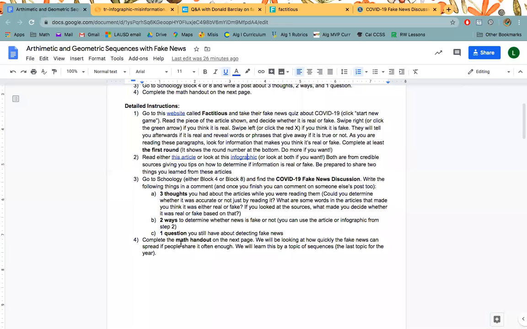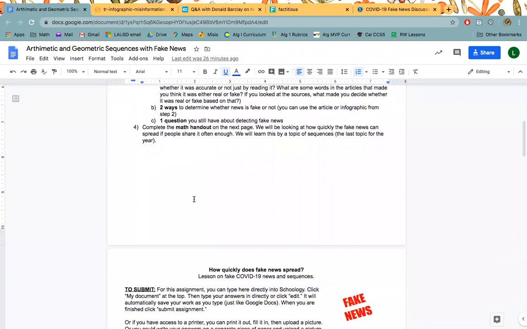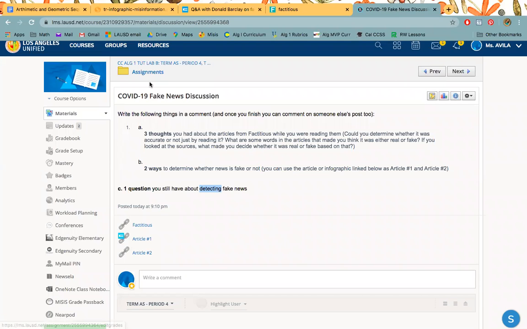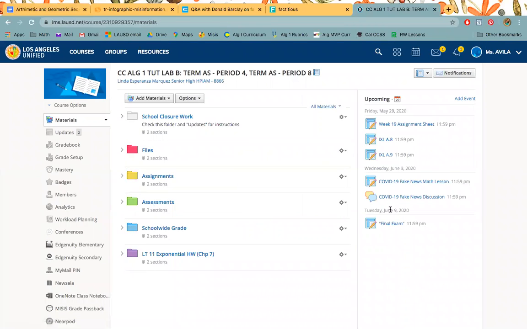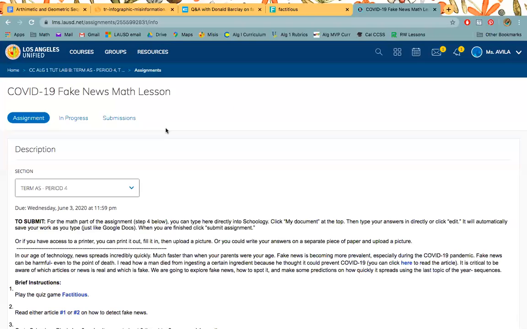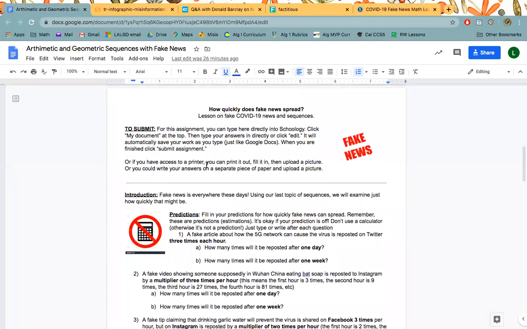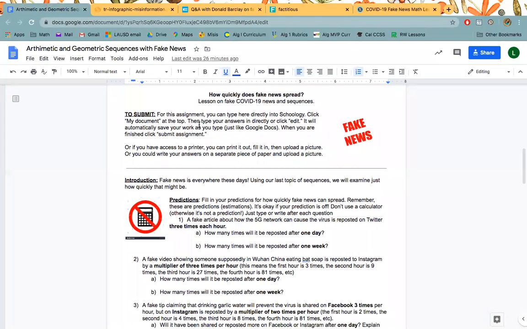And the last thing you're going to do, step 4, is you're going to complete the math handout. So how you're going to find that math handout again is on the assignments where it says COVID-19 fake news math lesson. Again, when you click on it, it will have my document here on your account, your student account. It gives you the instructions on how to do it. So when you click my document at the top, you can literally just start typing in, or if you want, you can click edit, which will open up this into a new page and it will create a copy for you. So you don't have to worry about writing on my copy.